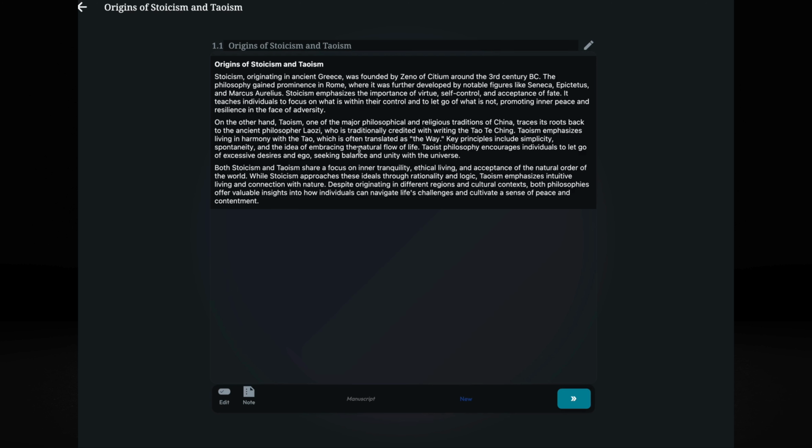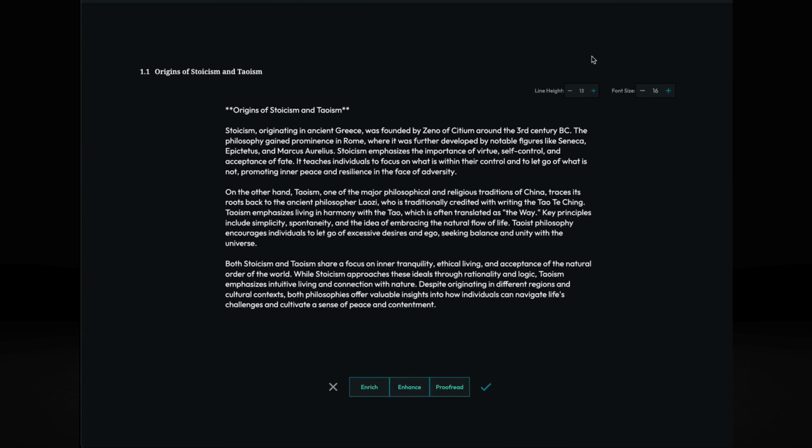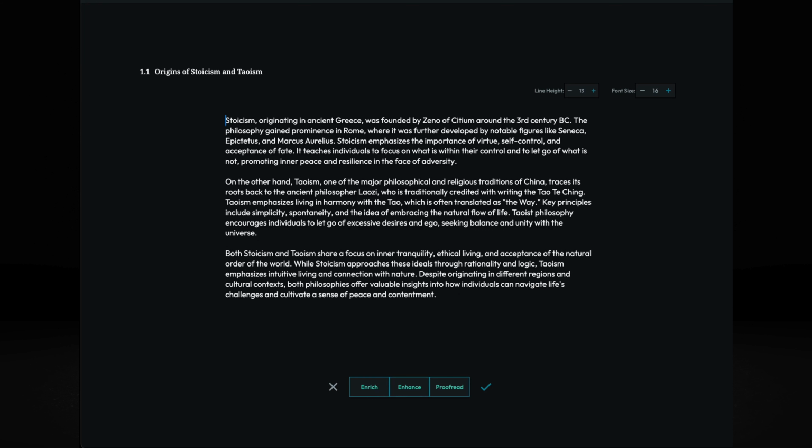But here, the important thing for an author is that you make it your own, right? Is that you give the point of view that you want to give, right? That you edit any section and make it your own. So again, by writing and editing on your own, this is how you actually make the book yours. I'm going to remove the double quotes because that sometimes gives some trouble. We'll just stick to simple quotes, and then you can again enrich, or you enhance.